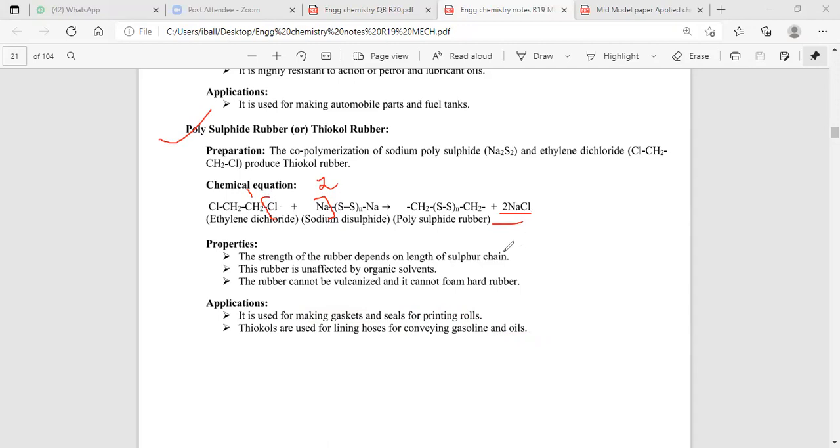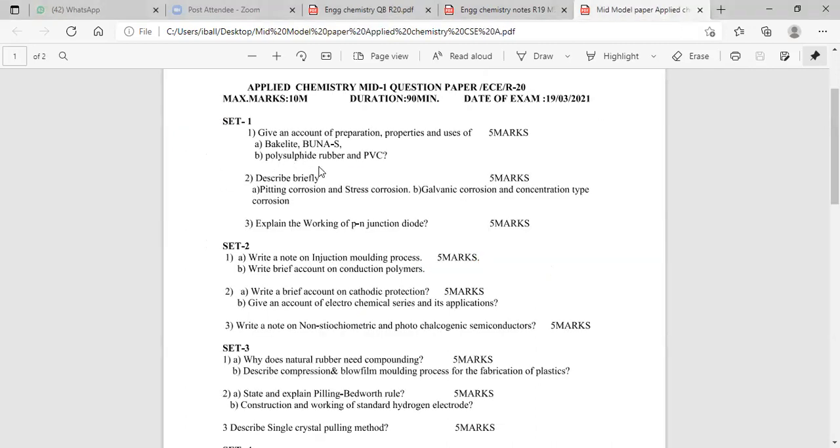Thiol rubber contains a long chained sulfur containing compound, which has excellent solvent resistance and cannot be vulcanized under the foam condition. It is used in the making of gaskets and printing rolls, and is also used in lining hoses and conveying gasoline tanks. Question number 2, polysulfide rubber.